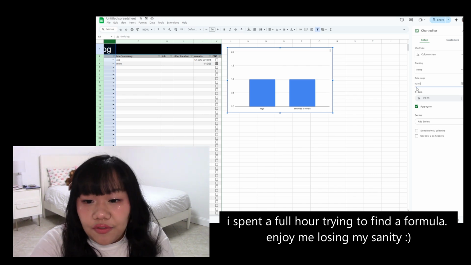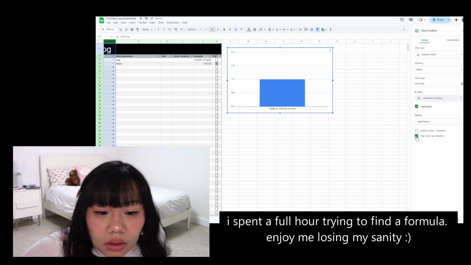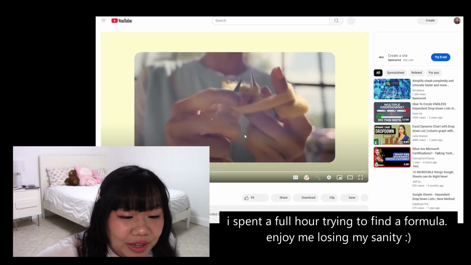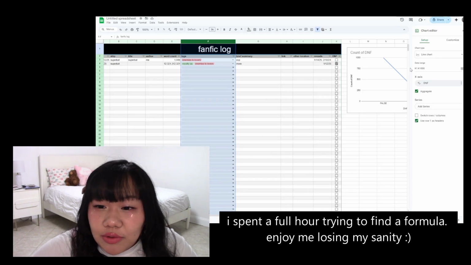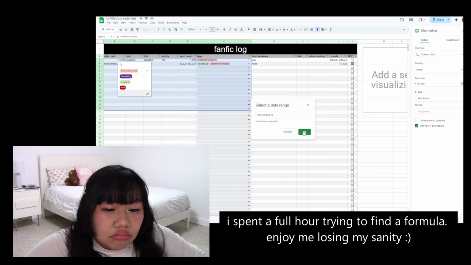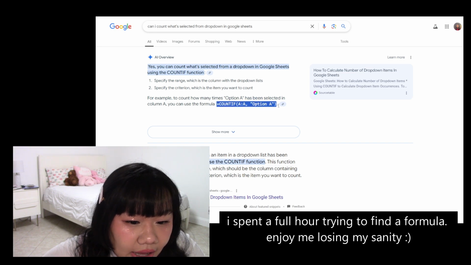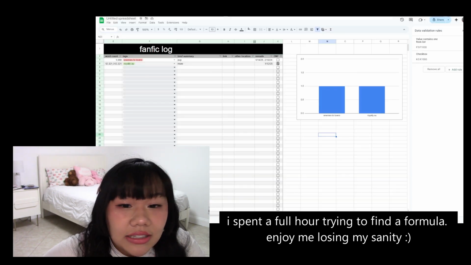F3 to F4. Okay, we're watching a YouTube video now. Okay, that YouTube video was not helpful. What if I did all of this? What would happen then? For example, to count how many option A's is selected in column A, you can use, okay. Let's copy this and see what happens.